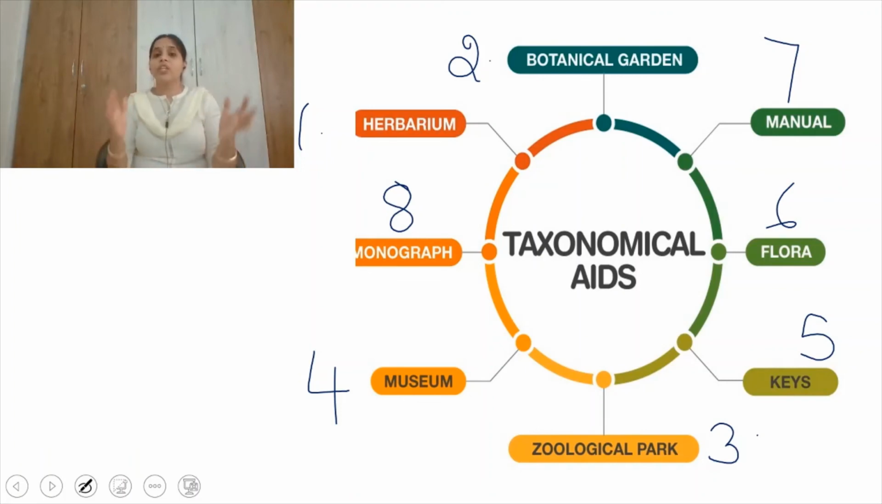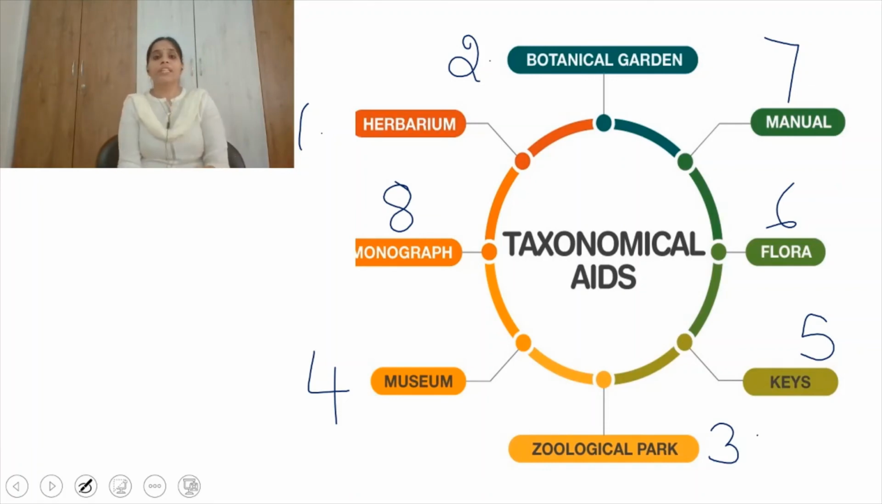See, the features of the park are the same as whatever is available in the forest, and animals are under human care. And this is one of the taxonomical aids which helps in identification of different specimens of animals, right? The next one is museums.